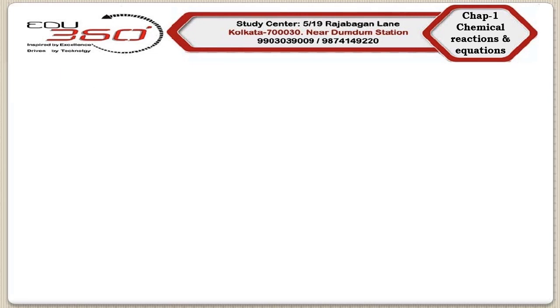Now we will discuss some examples of chemical equations. So in our first example, let us consider one of our previous examples, which was the reaction between zinc metal and dilute sulfuric acid. We found that due to the reaction between zinc metal and dilute sulfuric acid, bubbles of hydrogen gas are formed.